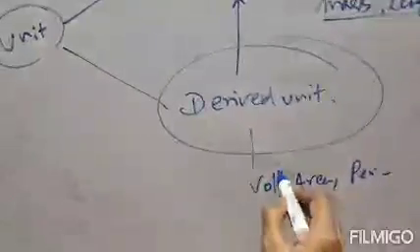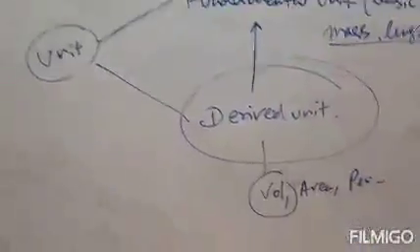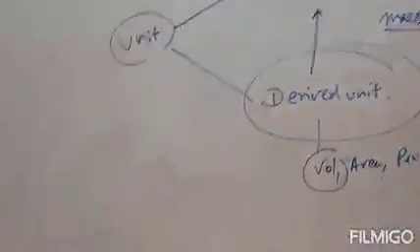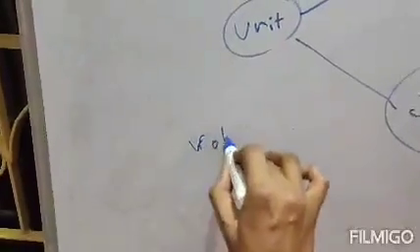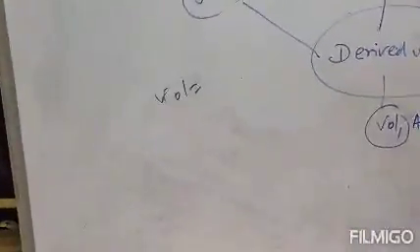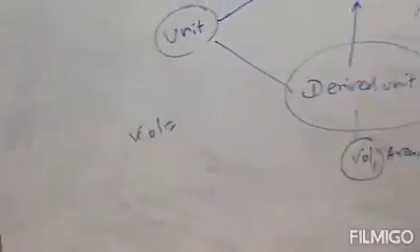Now how is volume related to fundamental units? Volume means length into breadth into height.